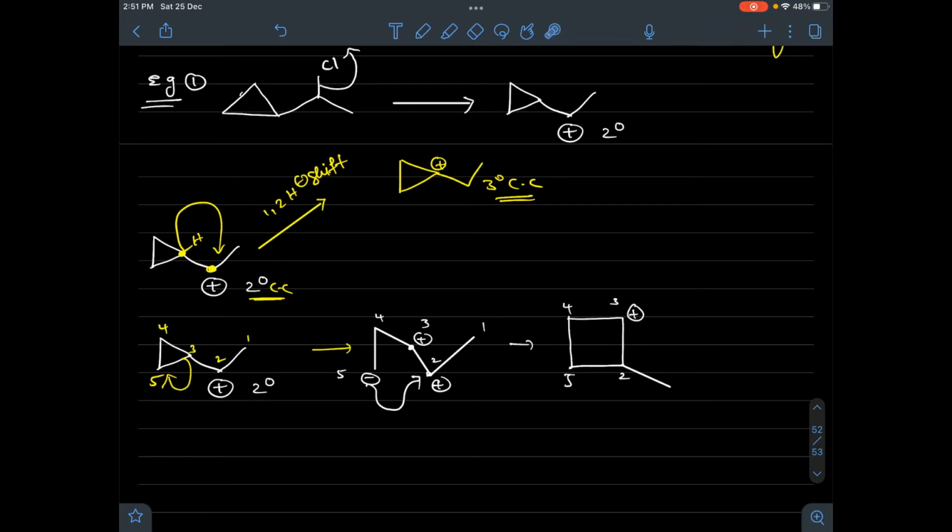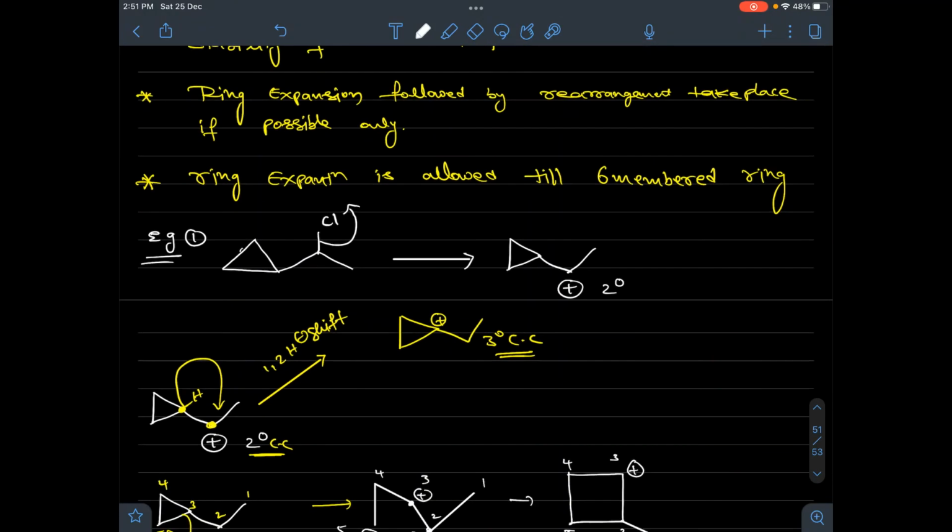But the 2nd carbon is bonded with a methyl group, so this methyl will be at the 2nd position. Now here the angle is 60 degrees, but after expansion the angle became 90 degrees. So what happened to stability? The angle strain decreased, stability increased. But one point I said last: ring expansion followed by rearrangement takes place only if possible.